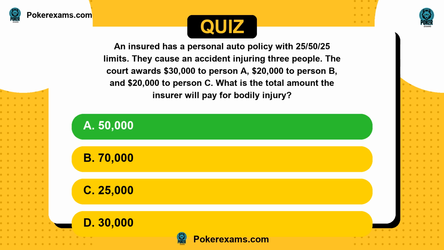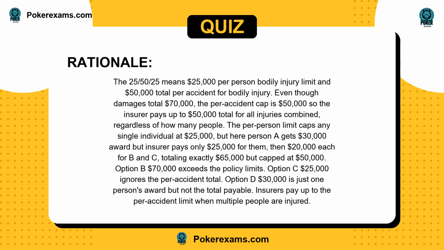The answer is A. The 25/50/25 means $25,000 per person bodily injury limit and $50,000 total per accident for bodily injury. Even though damages total $70,000, the per accident cap is $50,000, so the insurer pays up to $50,000 total for all injuries combined, regardless of how many people.